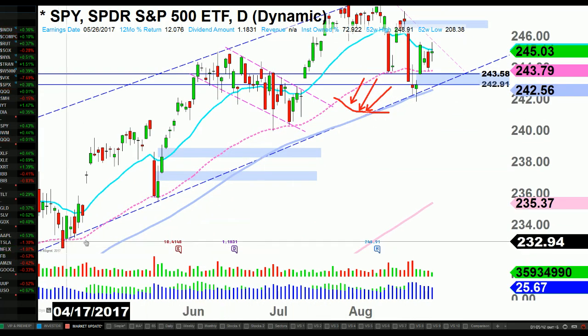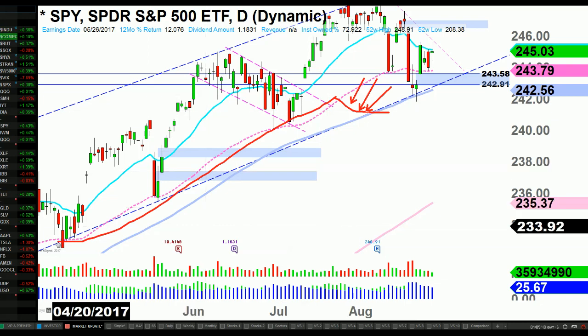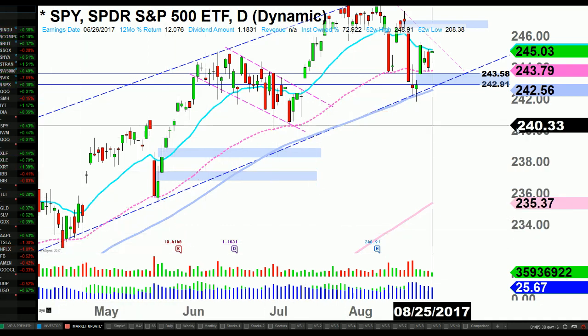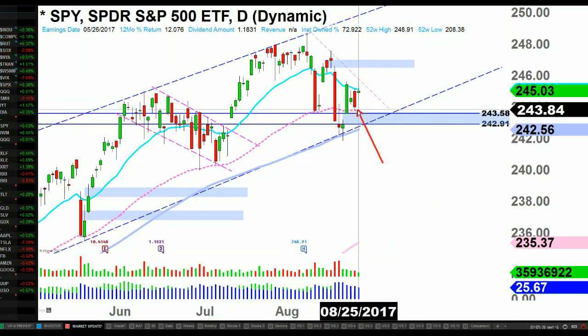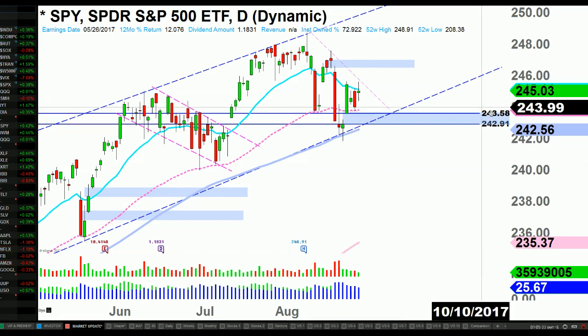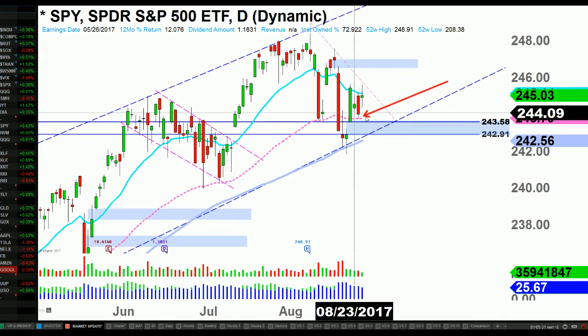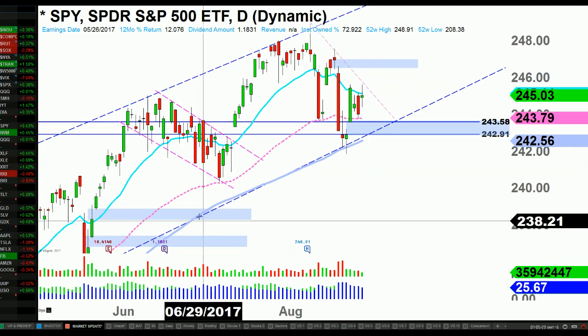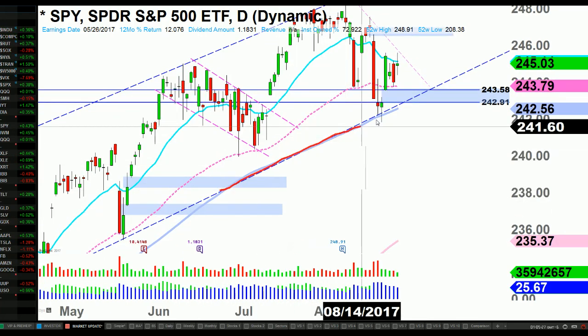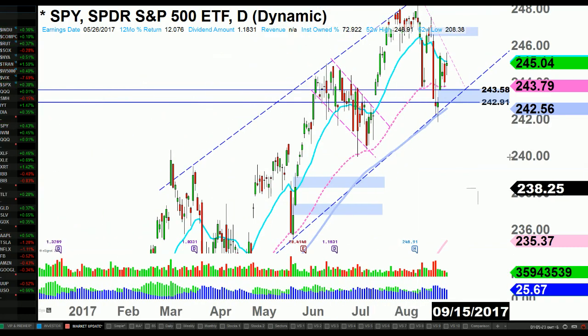The 50 MA at low has been acting as support for pretty much May, June, and July, and we actually found support yesterday on that 50 MA. So I keep the 50 MA setting on low and the 100 SMA setting on high, where I found support earlier this week.